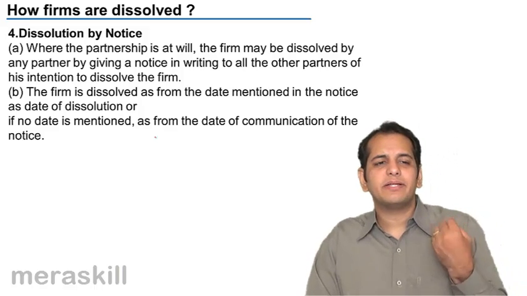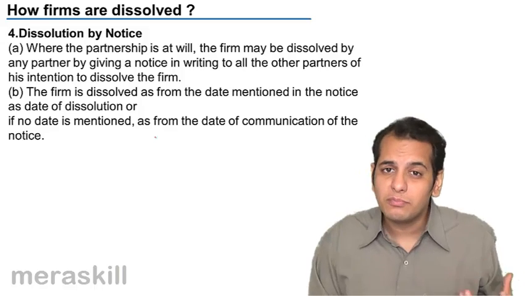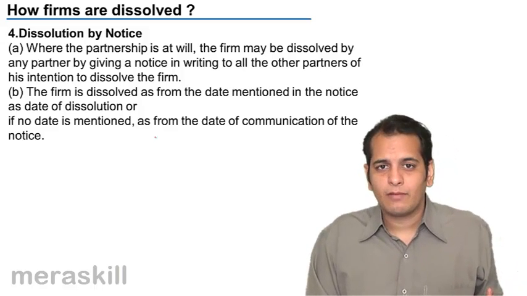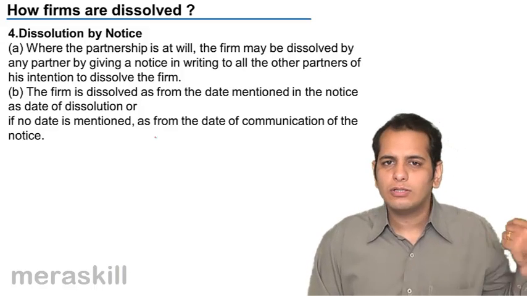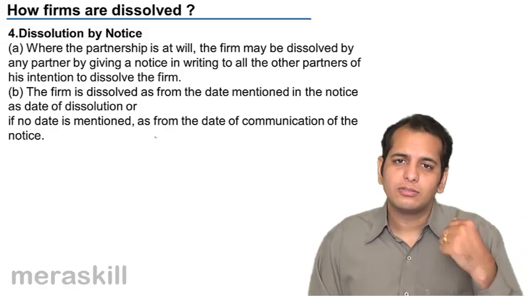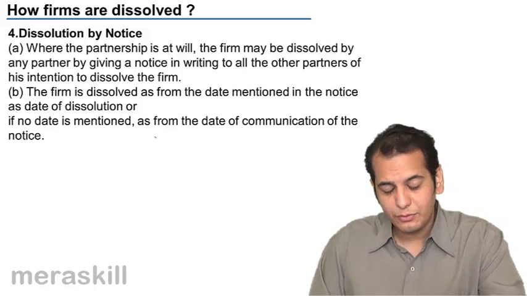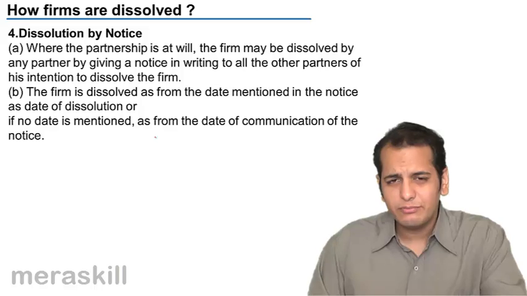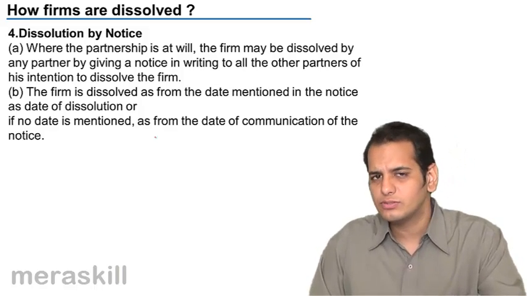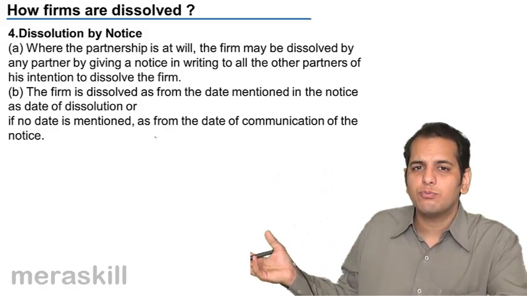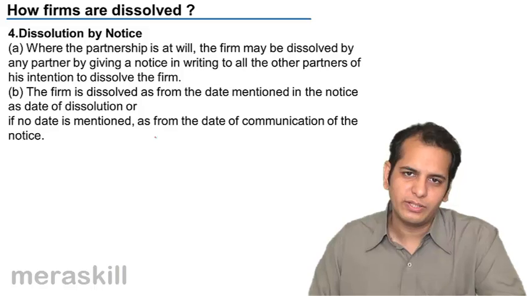Because what happens is many times we think that this firm is my baby. I started this firm. So if I am not there in the firm, no other person should run this firm. So what he does is he dissolves the firm. He can do it because he was the one who formed it with other partners. So he can always dissolve the firm. Now if the other partners want, they can start their own firm excluding this partner.